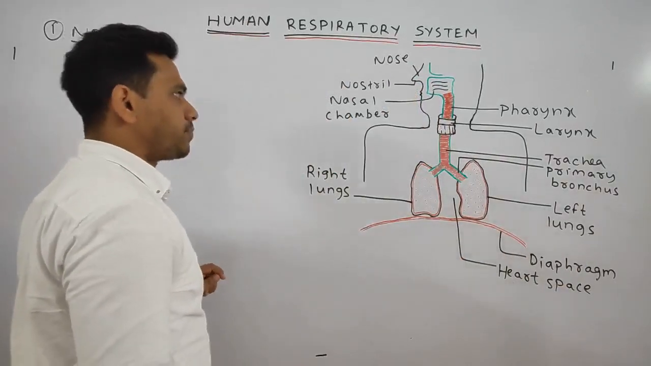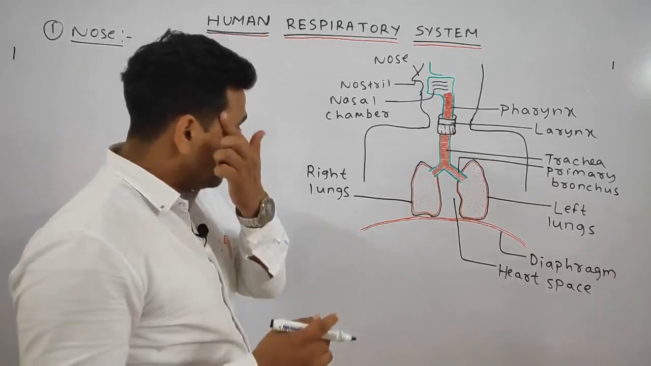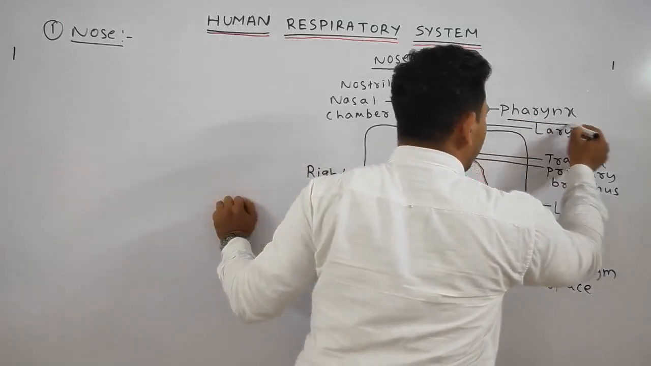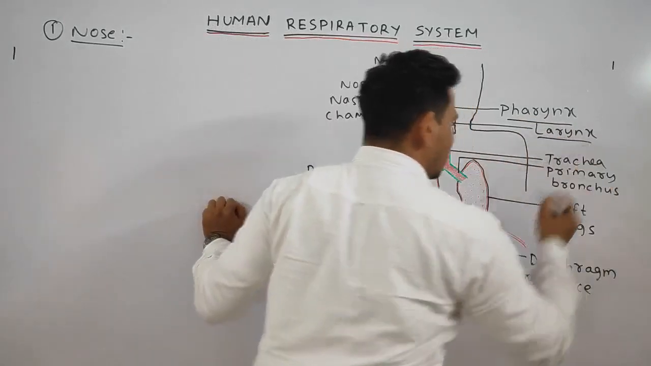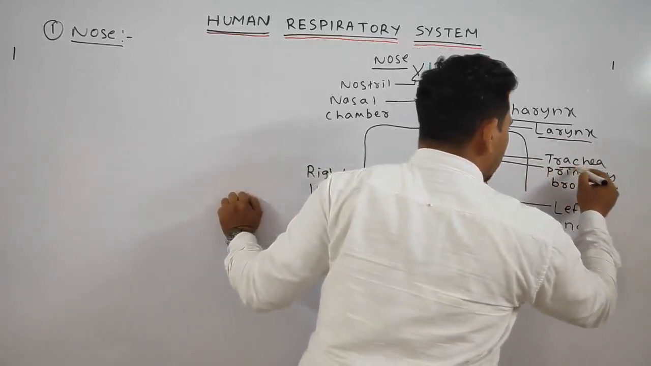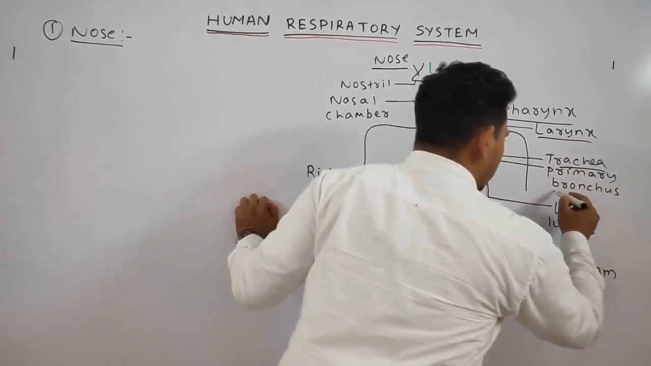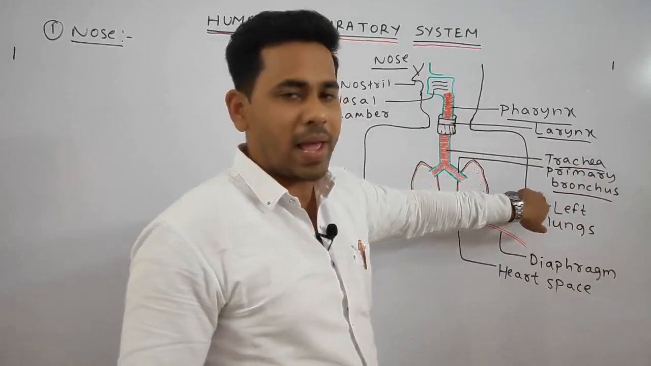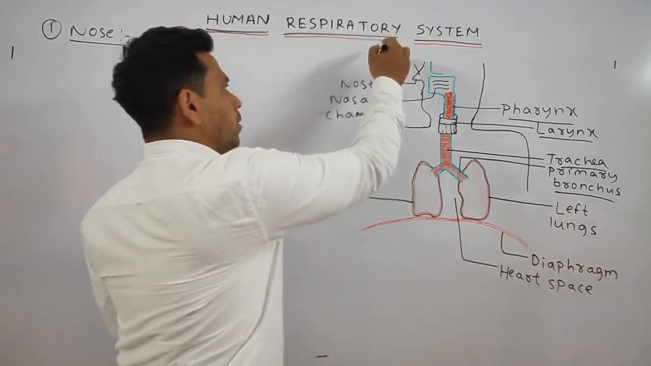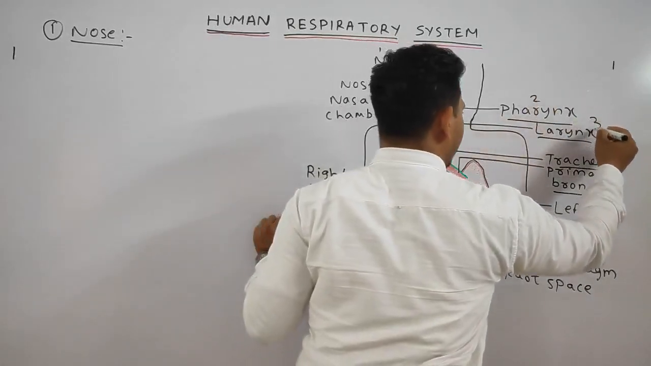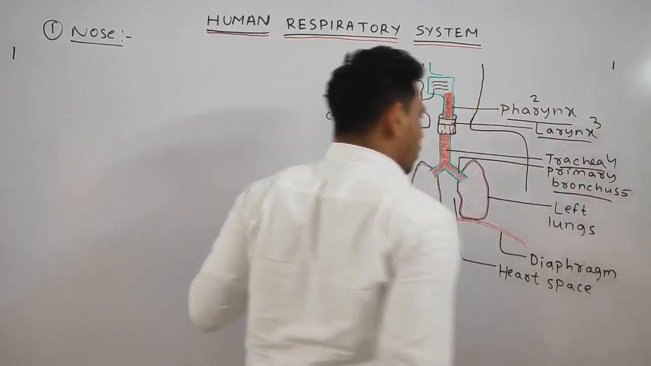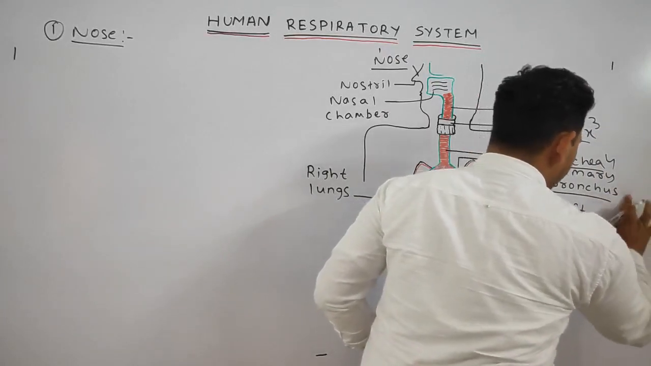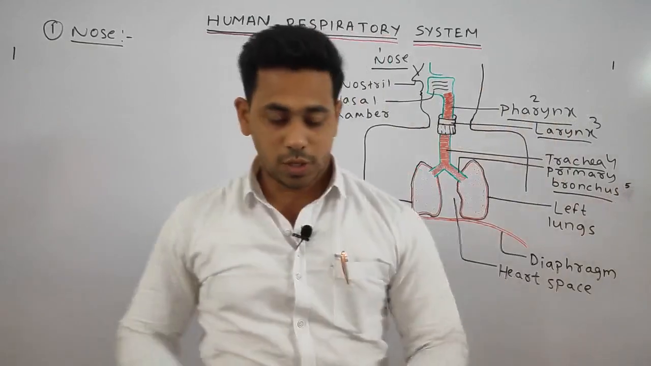The respiratory system of humans consists of basically 5 important parts. One is the nose. Second is the pharynx. Third is the larynx. Fourth is the trachea, and the fifth is the bronchi, or the bronchus as it is written singularly, called the primary bronchus. Nose, pharynx, larynx, trachea, and the bronchi or the primary bronchus.